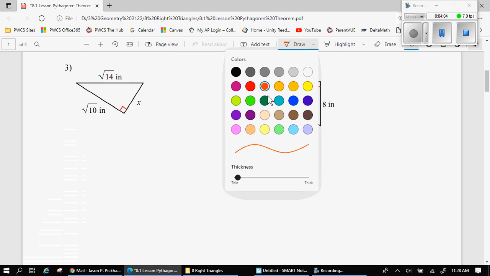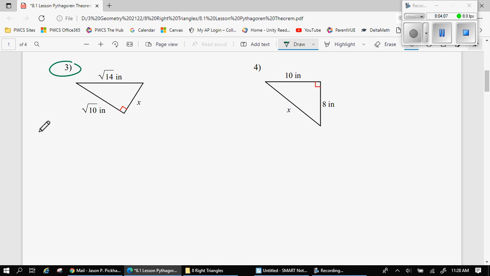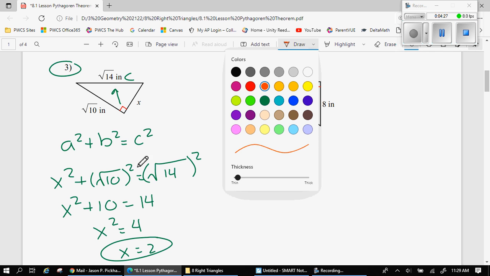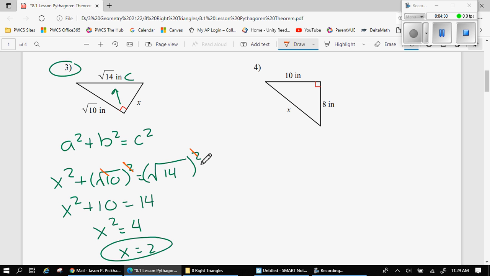So what I want you to do is pause right now, and do number 3 here. Pause, solve for x for number 3, and then press play and watch the answer. So hopefully you got x to be 2 root 14. Remember that a squared and a square root cancel each other out. So we're left with 14. To get rid of the squared on x, we square root because they cancel each other out, and we get x to be 2 root 14.